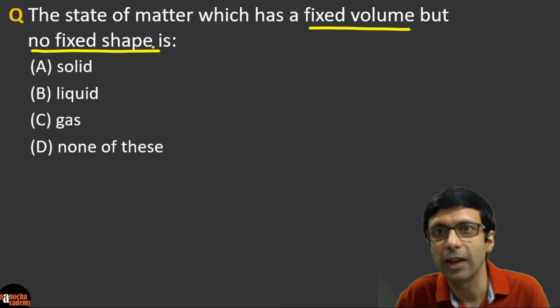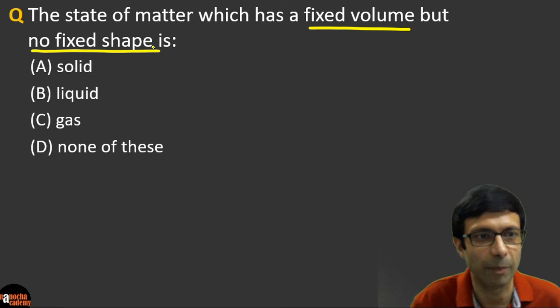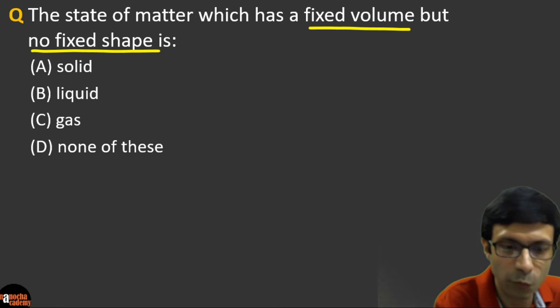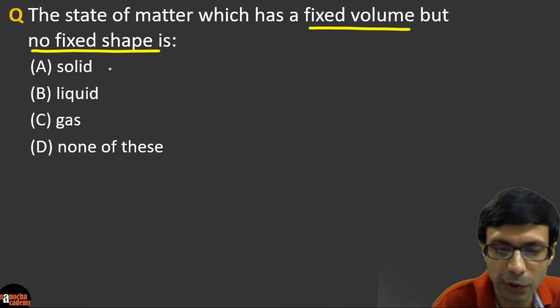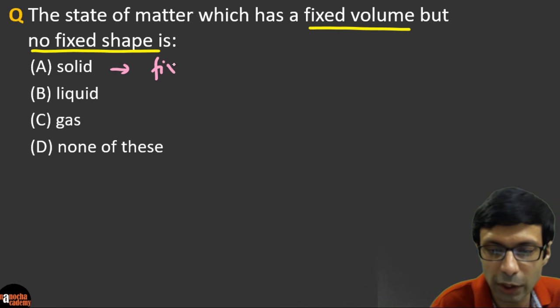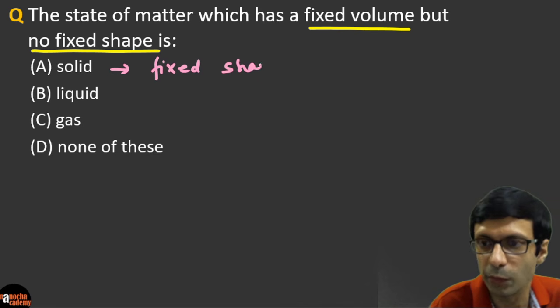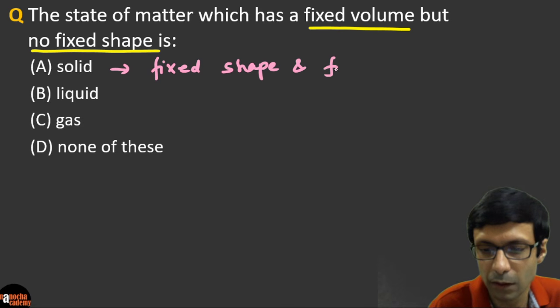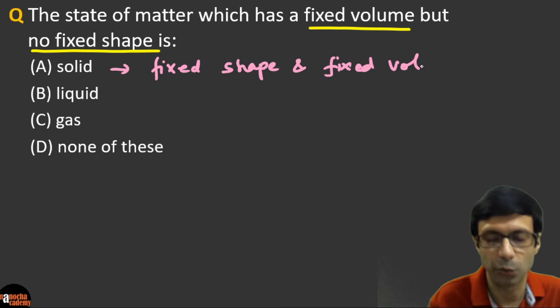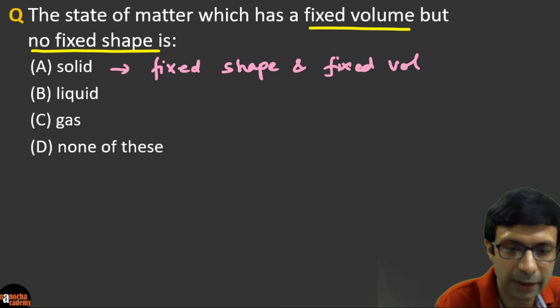So please take a look at this. Which state of matter has a fixed volume but no fixed shape? Let's look at our options here. We know that a solid has a fixed shape and fixed volume, right? So it can't be a solid. And what about gas?